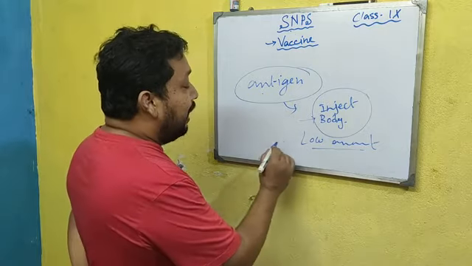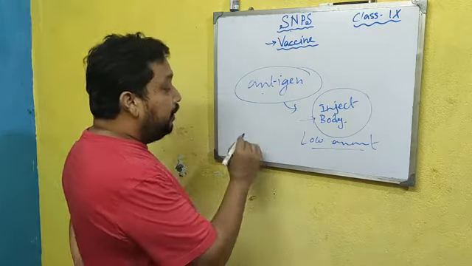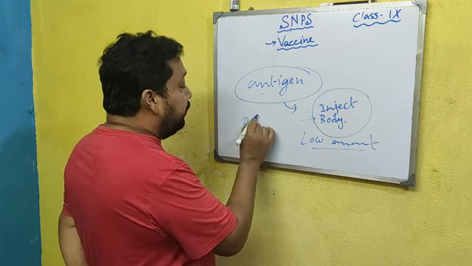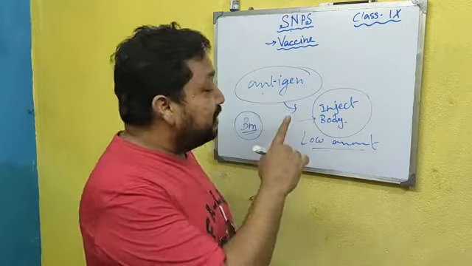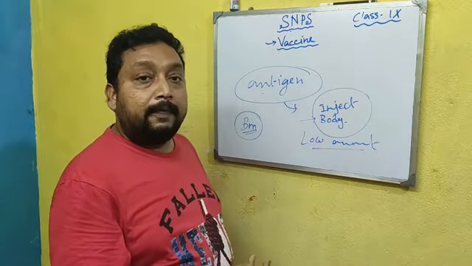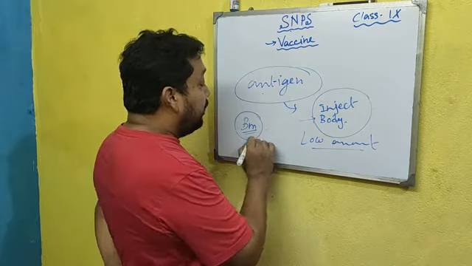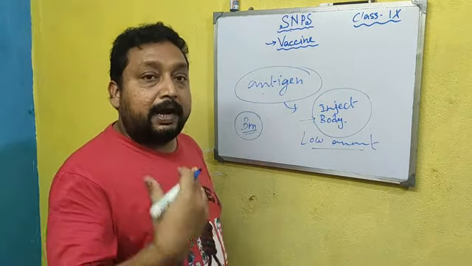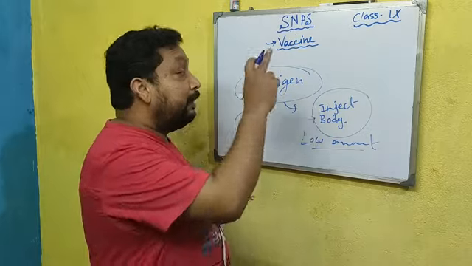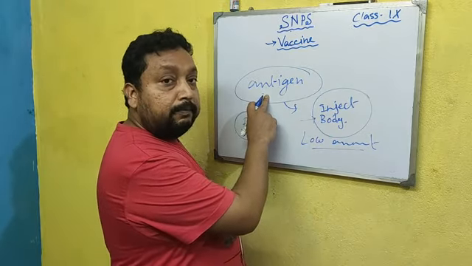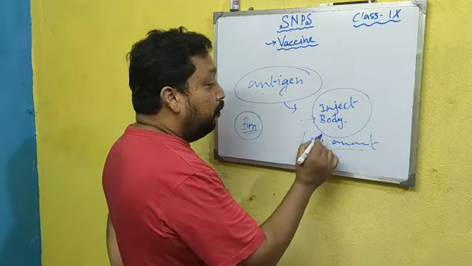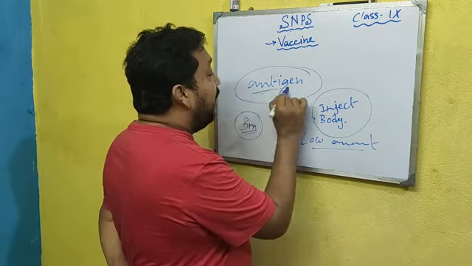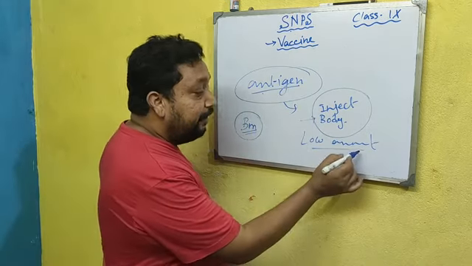As the antibody is prepared, the B memory cell is also prepared, and this memory cell keeps in mind this type of antigen, how the antibody has to function and what kind of antibody is required for that particular antigen. Clear? I repeat: we inject the antigen in a very low amount.